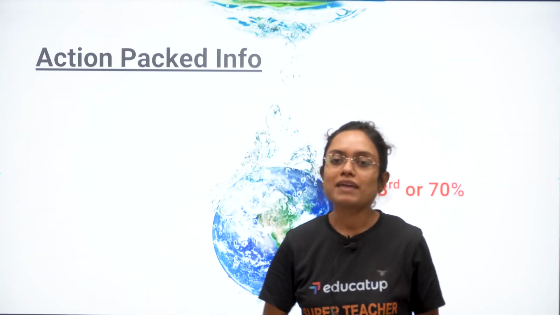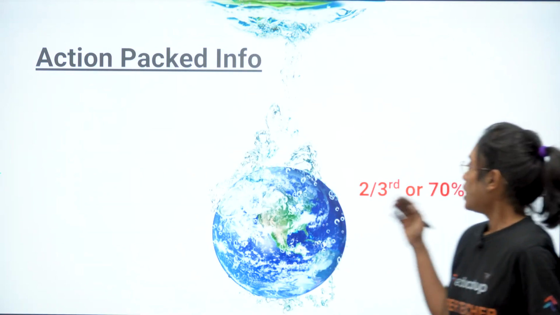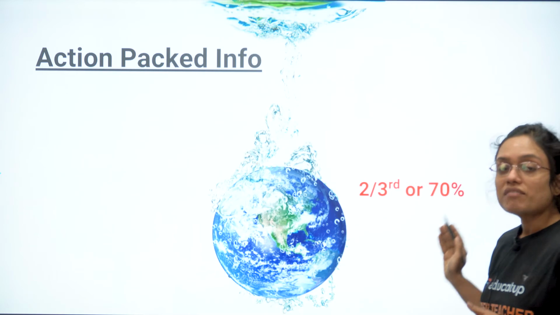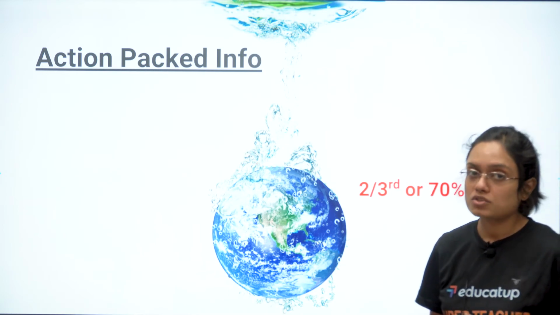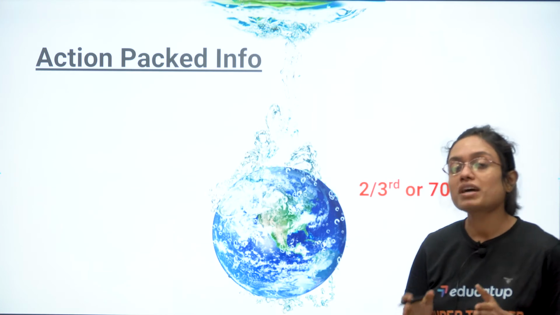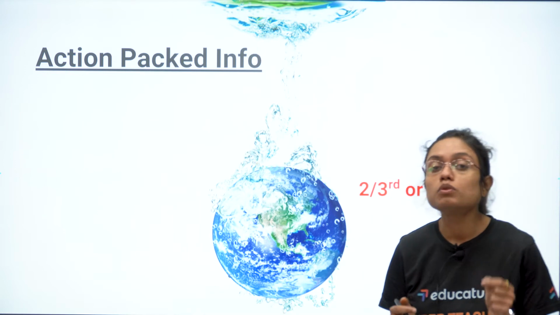Now it's time for some action-packed info, guys, and you should know about it. The Earth's 2/3 or 70% surface is covered with water. You can imagine that the maximum portion of our planet Earth is covered with water, and that is why it is also known as the blue planet.